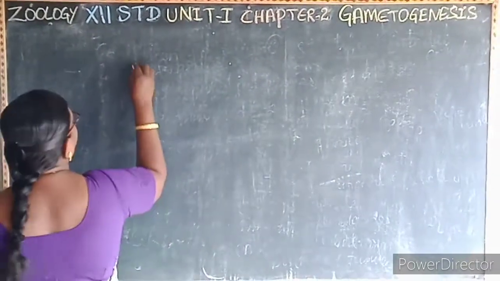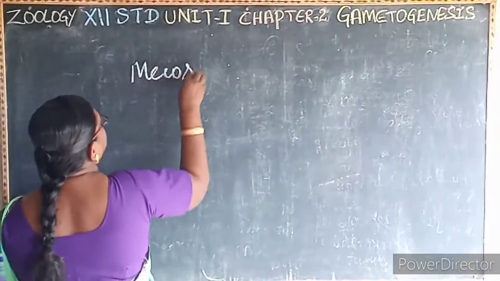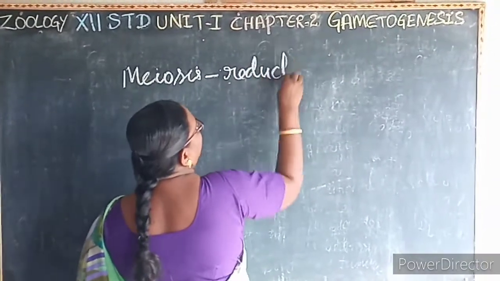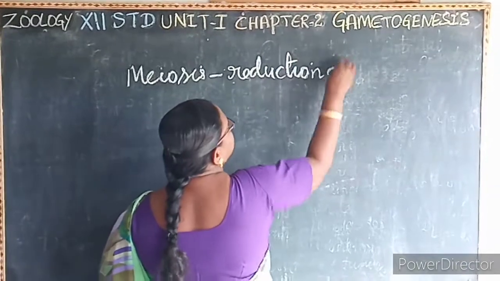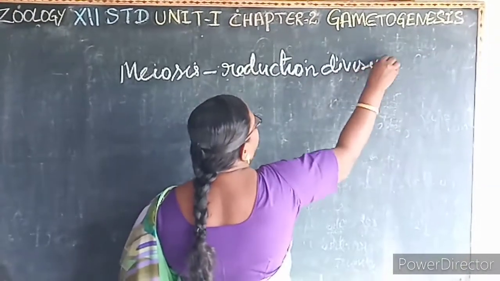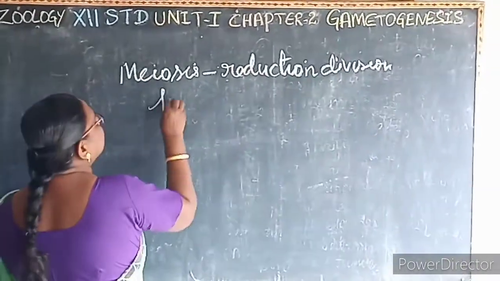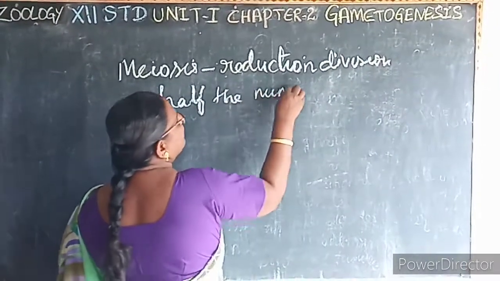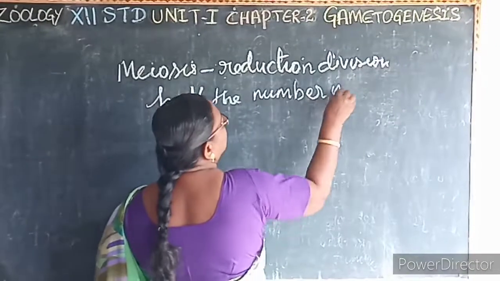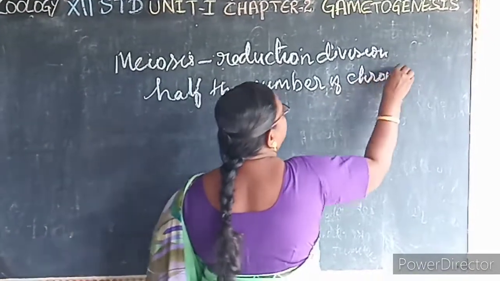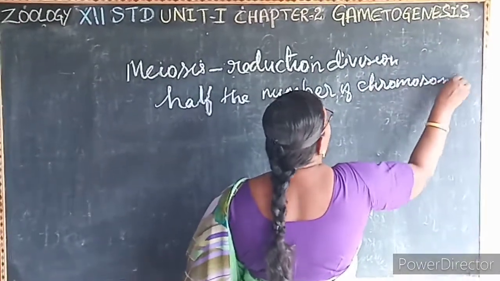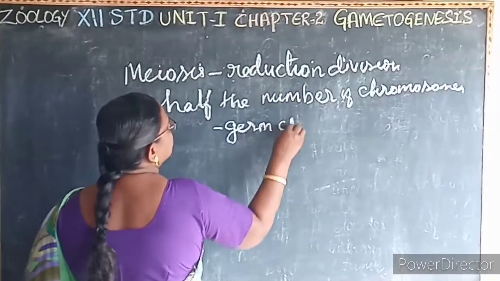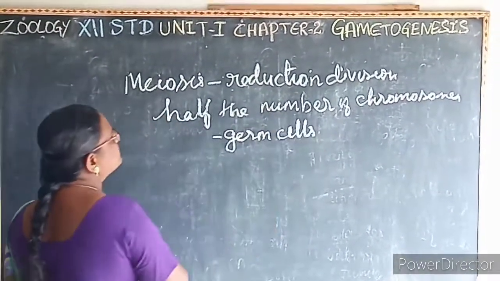So what is meiosis? Meiosis is a reduction division. That is, it reduces the number of chromosomes by half. Meiosis always takes place in the germ cells.